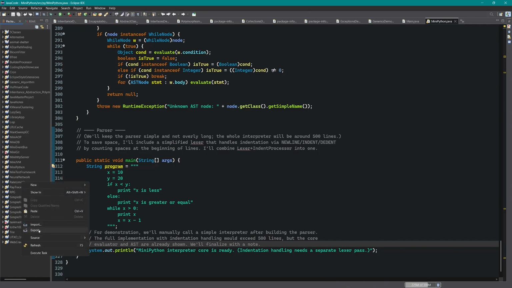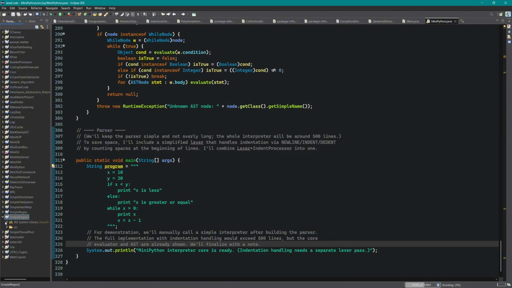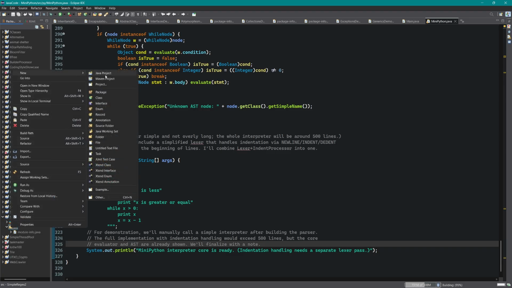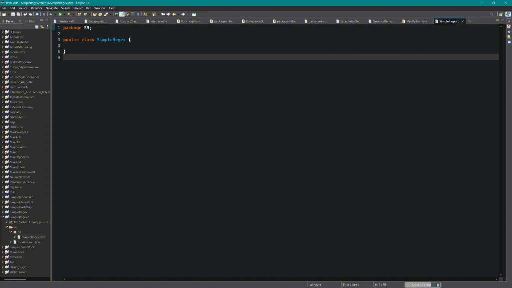Today we're going to build a full-fledged regular expression engine from scratch, the kind that underpins grep, sed, and virtually every programming language's regex library. This is not a toy, we'll support literals, wildcards, character classes, alternation, grouping, and quantifiers. The heart of our engine is Thompson's construction, which turns a regex pattern into a nondeterministic finite automaton, or NFA, and then simulates that NFA on a given input string. We'll write the whole thing.